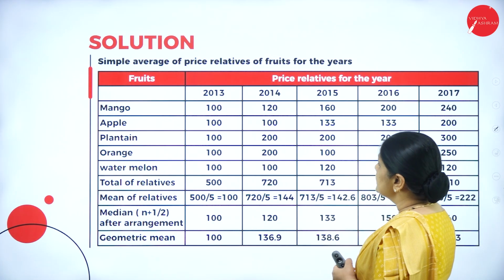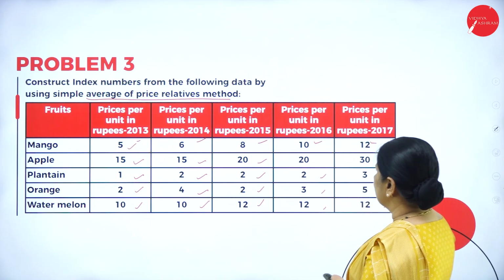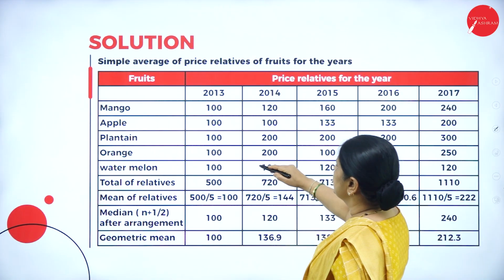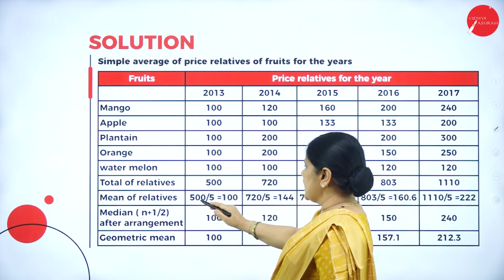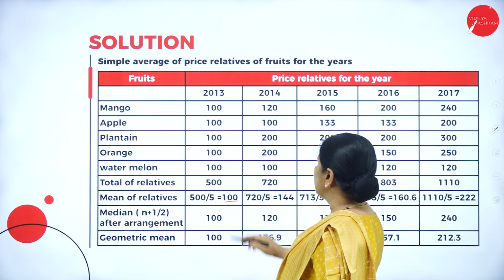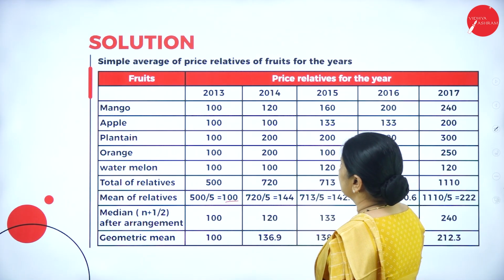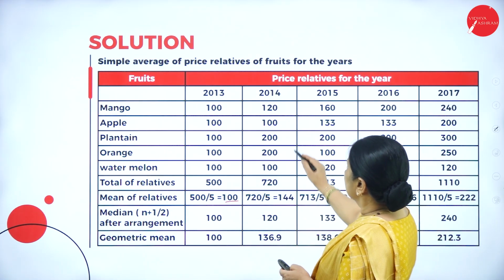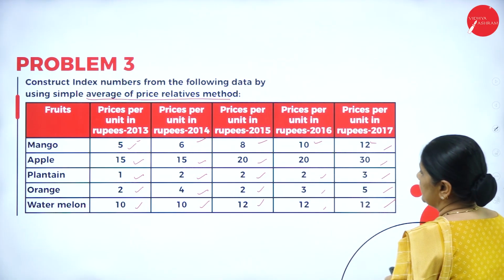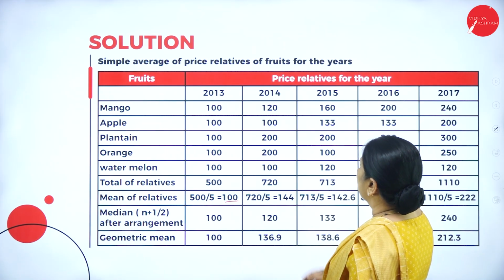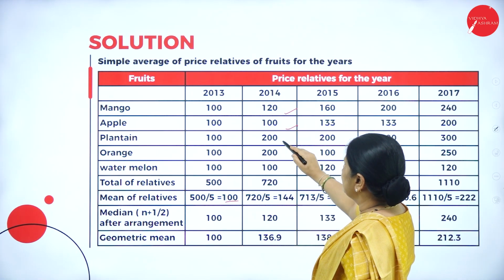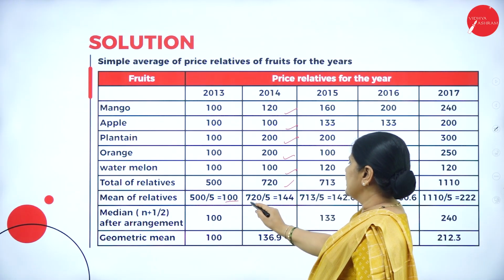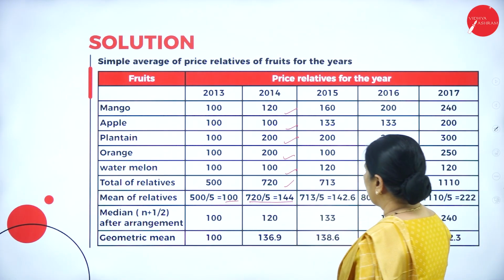So what we will do is we'll just write down the values as it is, and then here you can see price relatives for the year. For the year it is 100. For all the years it is 100. So 500 divided by 5 equals 100. Now for the price relative for mango, if you are calculating the value, you are getting 120 here. So it will be 6 by 5 into 100. So it will be 120, 100, 200, 200, 100 and 720. So mean will be 720 divided by 5, it is 144.